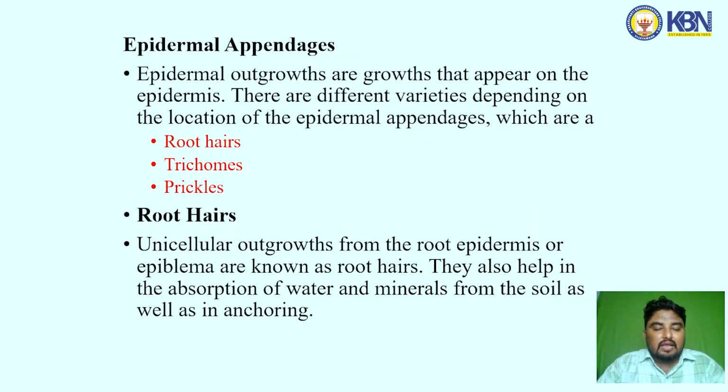Epidermal appendages. Epidermal outgrowths are outgrowths that appear on the epidermis. There are different varieties depending on the location of the epidermal appendage, which are root hairs, trichomes, prickles. Root hairs: the unicellular outgrowths from the root epidermis or epiblema are known as root hairs. They help in the absorption of water and minerals from the soil as well as in anchoring.